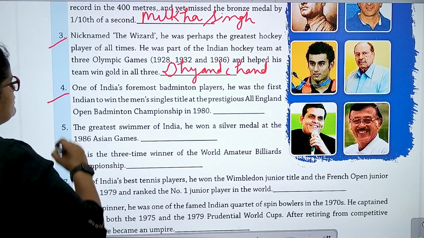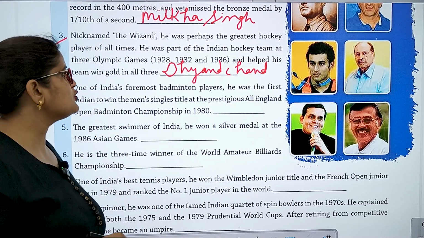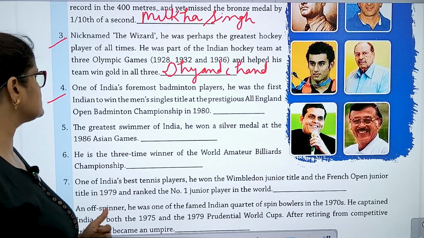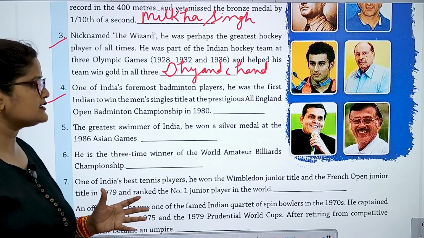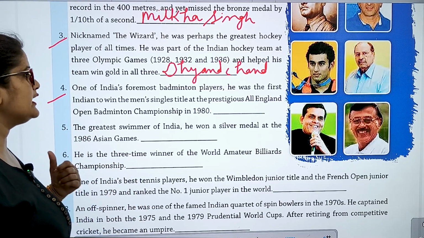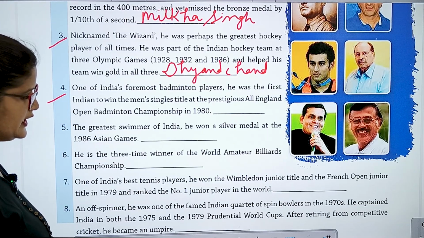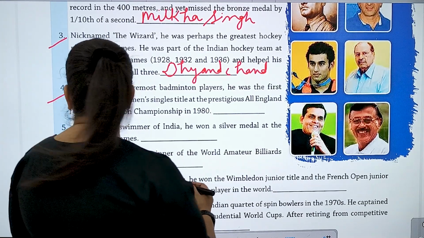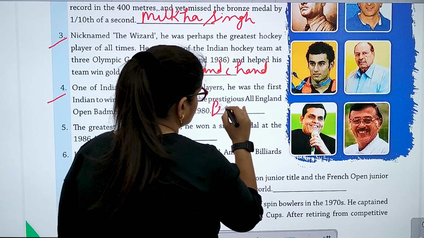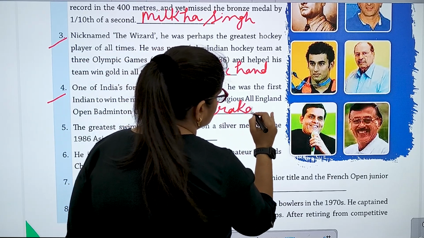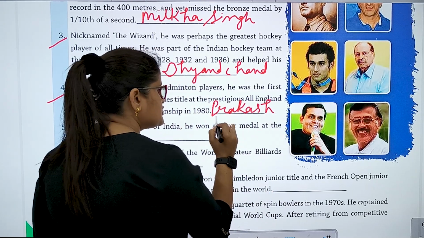ध्यानचंद। Number 4, one of India's foremost badminton players. He was the first Indian to win the men's single title at the prestigious All England Open Badminton Championship in 1980. तो ये है प्रकाश पादुकोण।